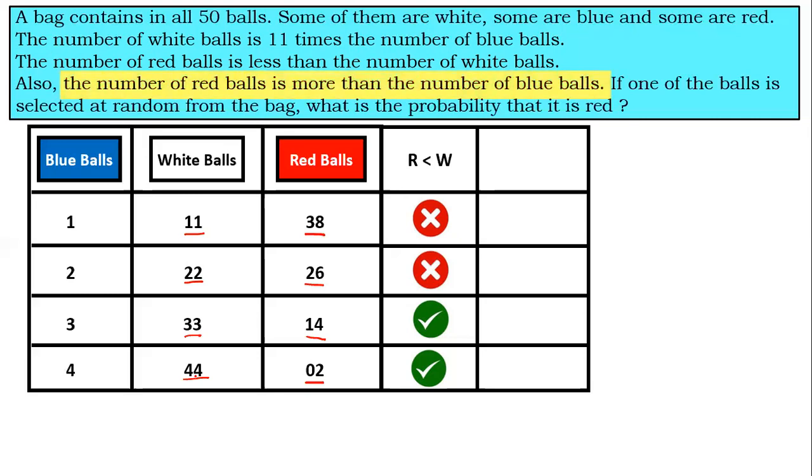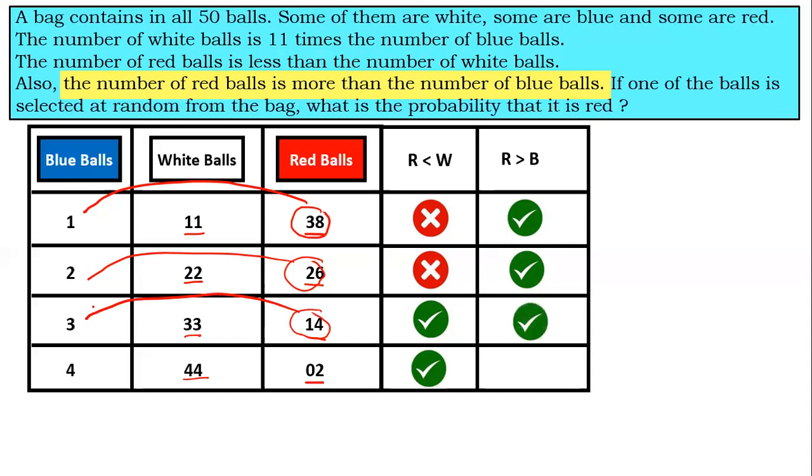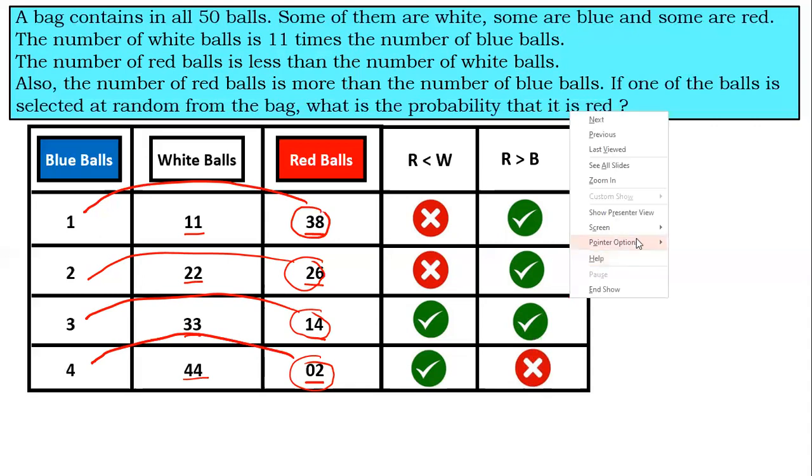The number of red balls is more than that of blue balls. Now I have to consider this and this. Red balls should be greater than blue balls. Here 38 is greater than 1, which is true. Now 26 should be greater than 2, which is true once again. 14 should be greater than 3, which is true once again. 2 should be greater than 4. Oh, it's not true, so it doesn't satisfy the condition. Now let me erase all the drawings that I had done.